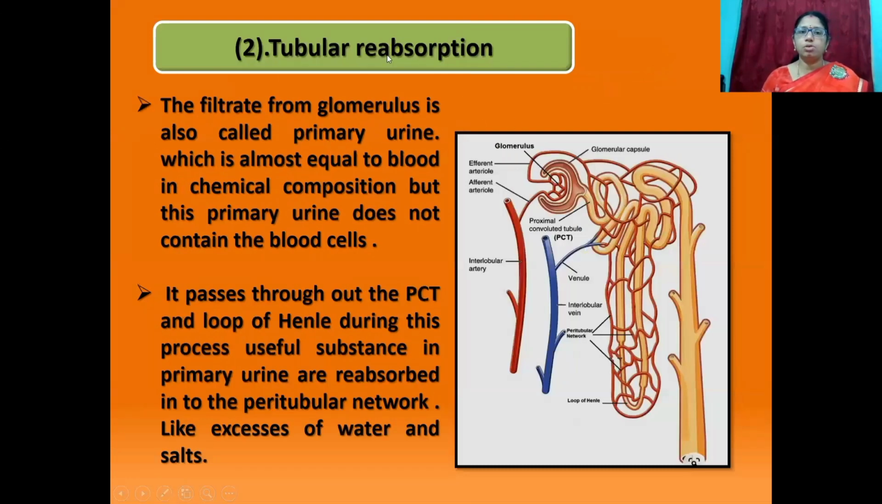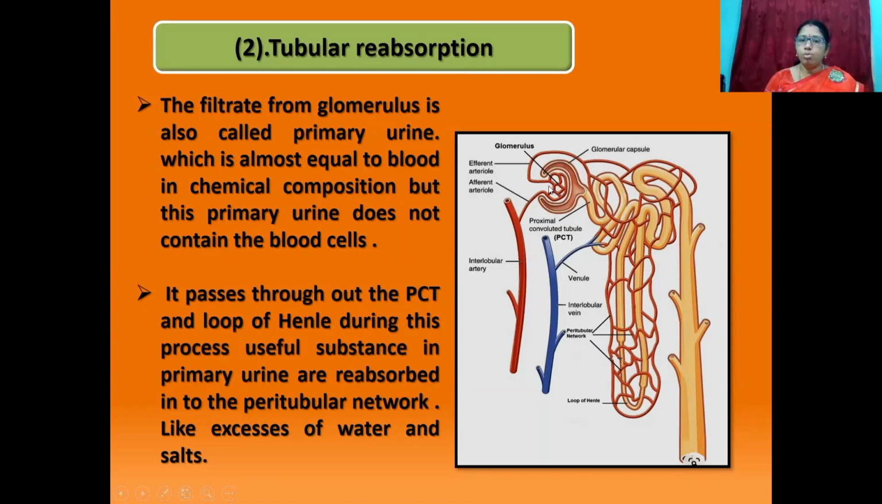The next one is tubular reabsorption. Children, you can see this picture. This is glomerular filtration. This one is the proximal convoluted tubule. This one is the distal convoluted tubule. This is the loop of Henle. This one, collecting tube. The filtrate from the glomerulus is also called primary urine.